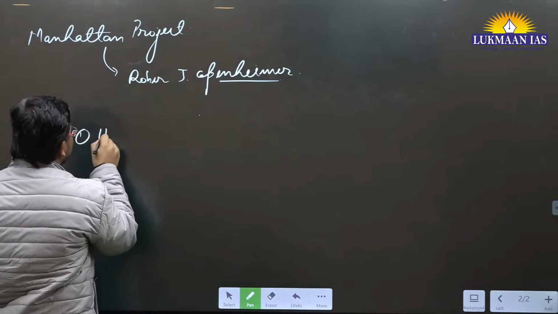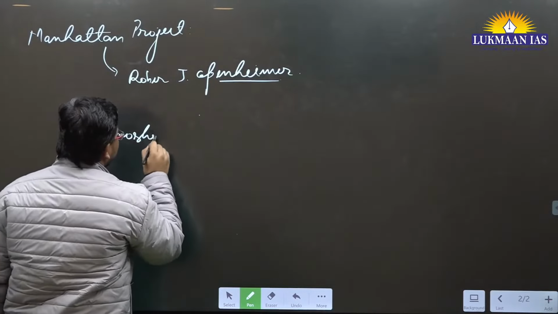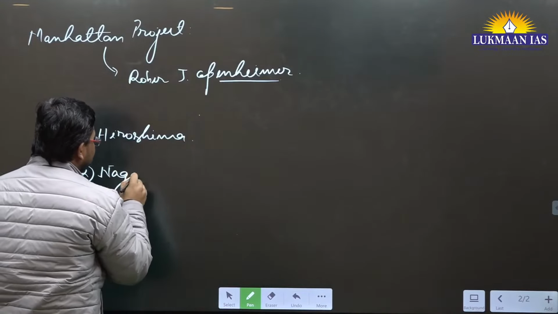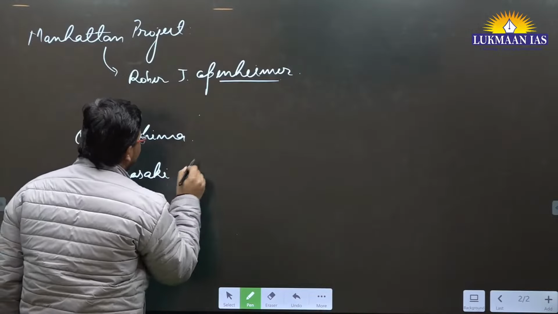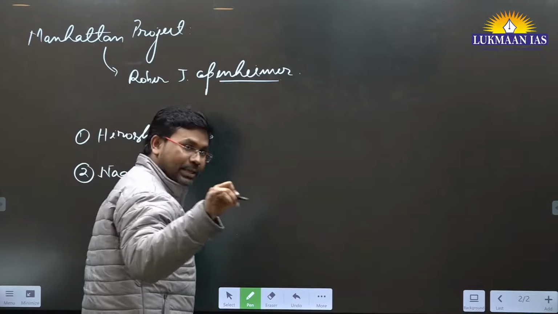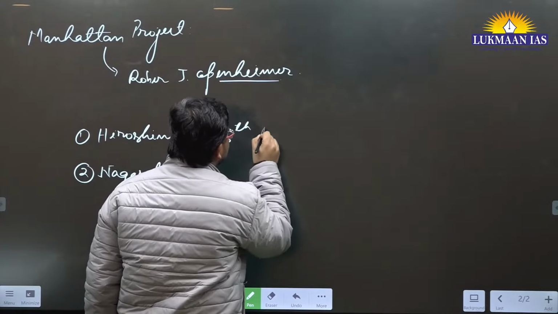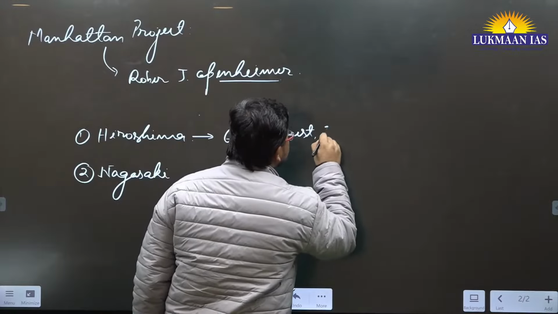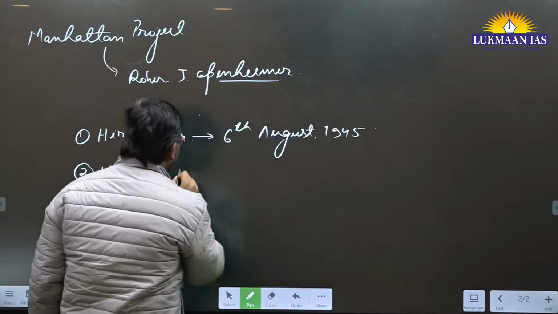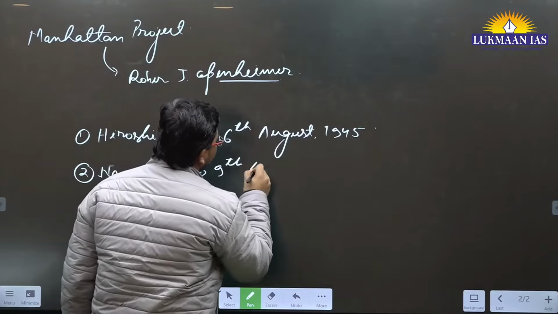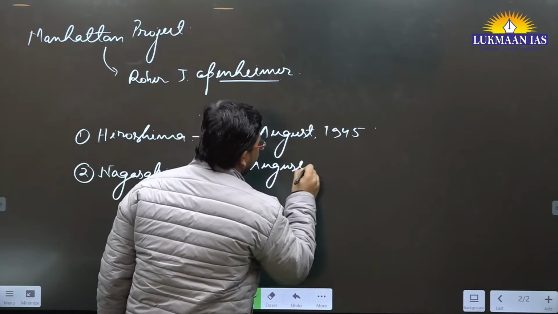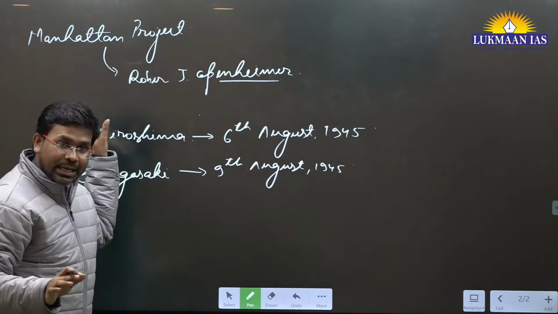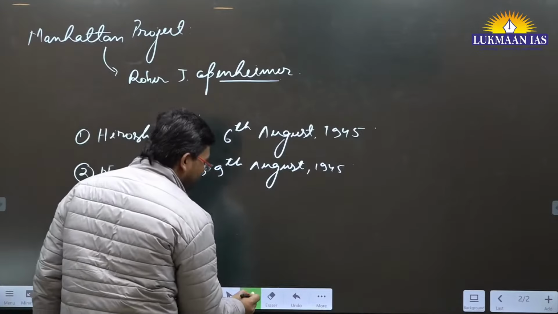One of the places is known as Hiroshima, and the other place is known as Nagasaki. And these two places are in Japan. In Hiroshima, they dropped this bomb on 6th of August 1945. In Nagasaki, they dropped this bomb on 9th August 1945. Right?